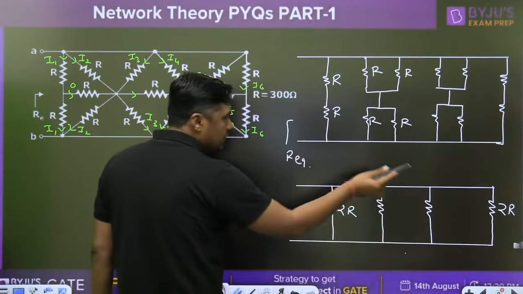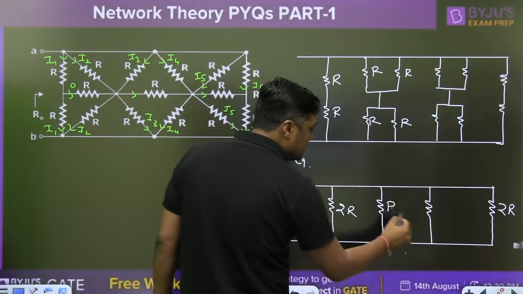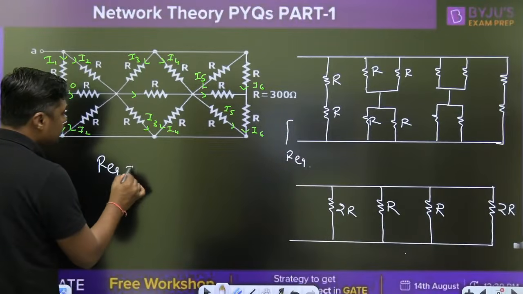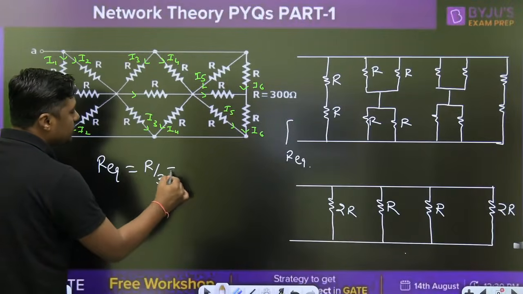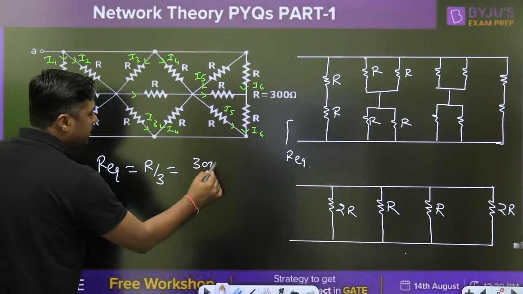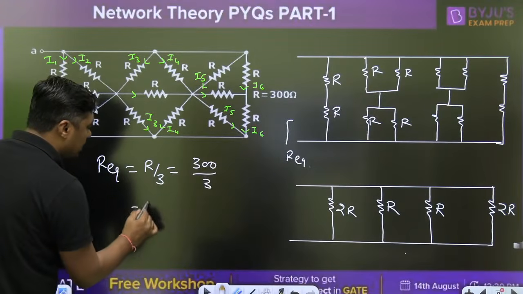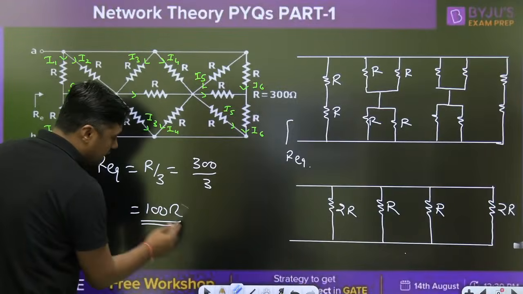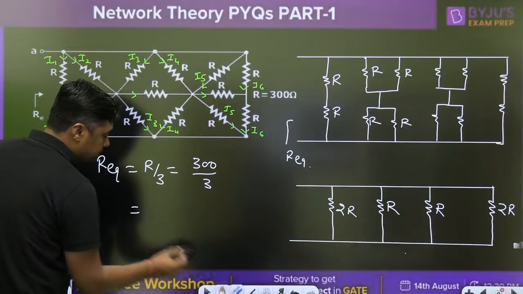Now, 2R parallel with 2R is R. This is R, this is R. So, what is the R equivalent? R equivalent is nothing but R by 3. 300 divided by 3. So, what is the answer here? 100 ohm. Answer here is 100 ohm.